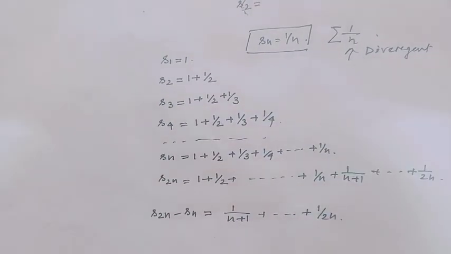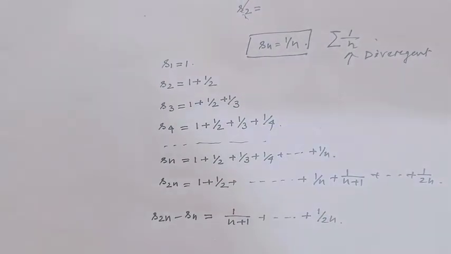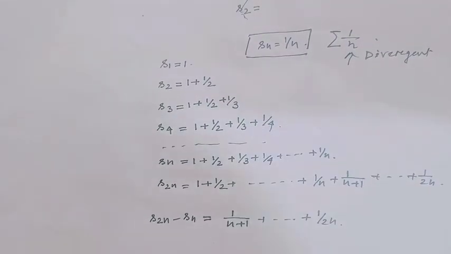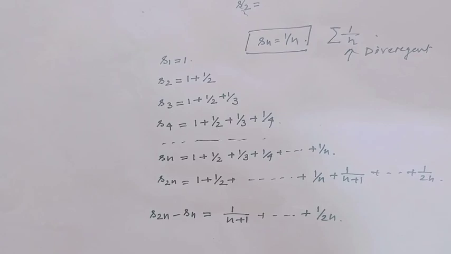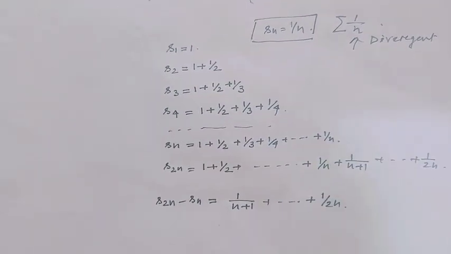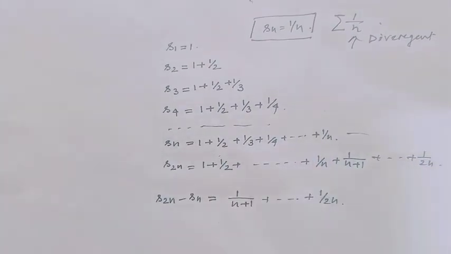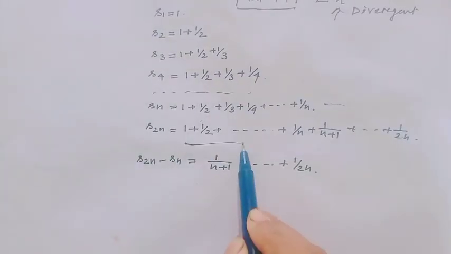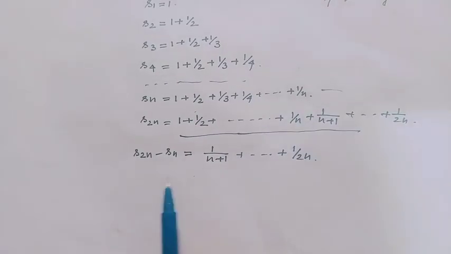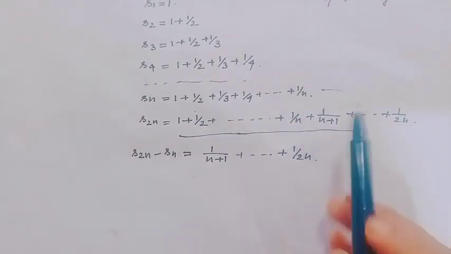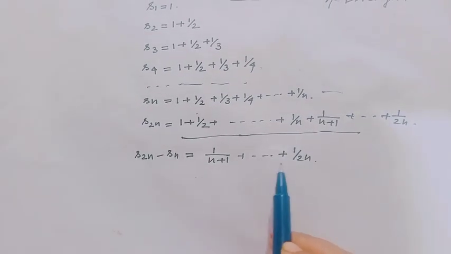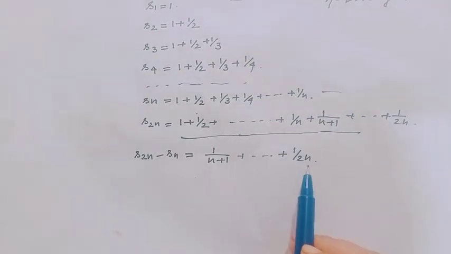Notice S1 equals 1, S2 equals 1 plus half, S3 equals 1 plus half plus 1/3, S4 equals 1 plus half plus 1/3 plus 1 over 4. Similarly, Sn equals this and S2n equals this. And notice S2n minus Sn equals 1 over n plus 1 up to 1 over 2n.